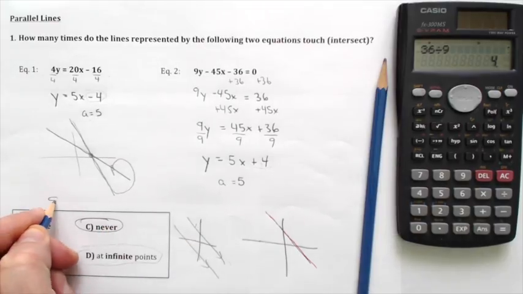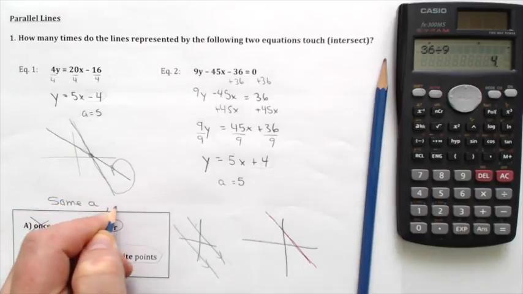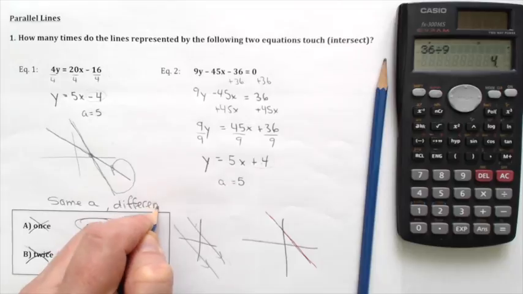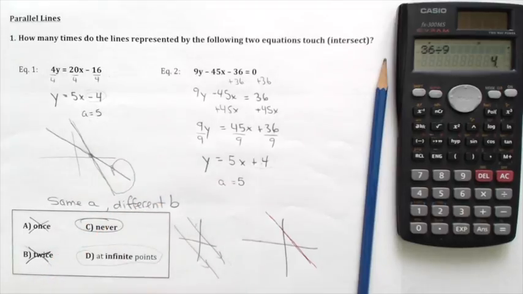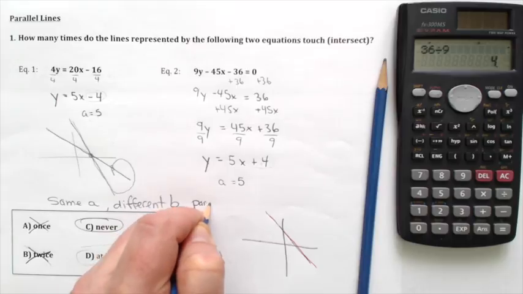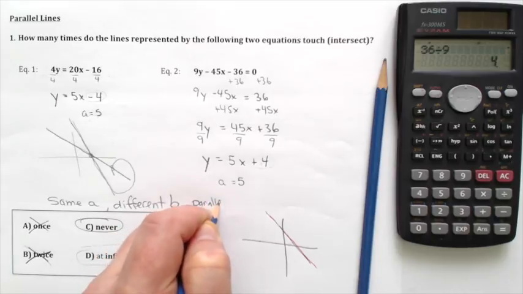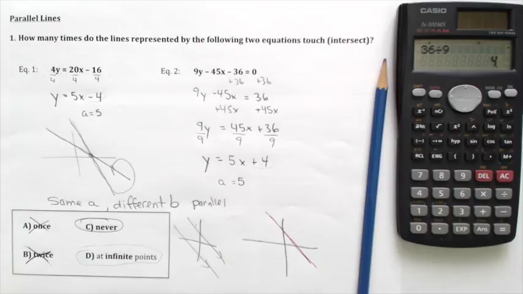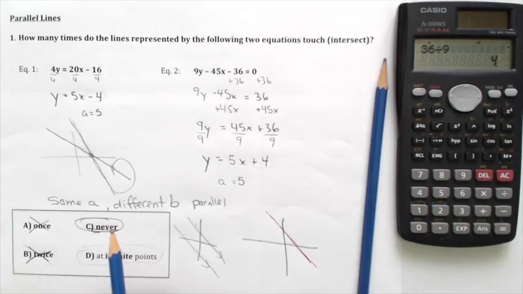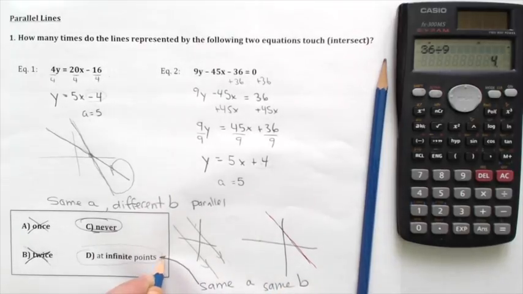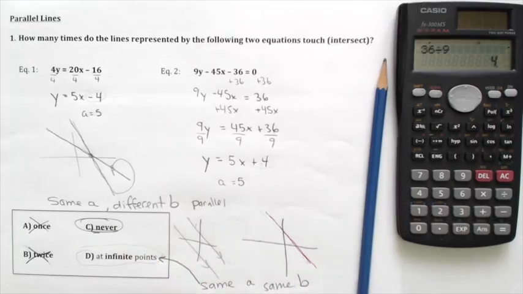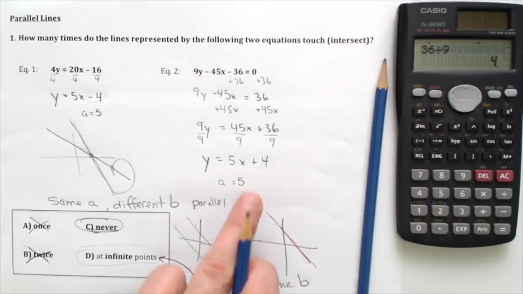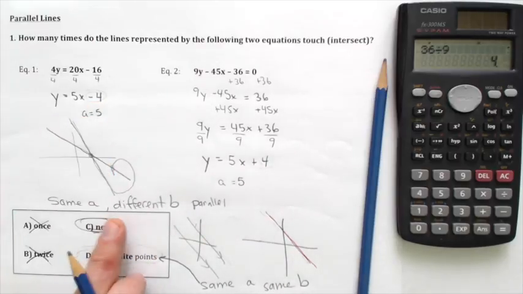If you've got same A with a different B, then you are dealing with parallel lines that never touch. If you had same A, same B, well, then you'd be dealing with lines that overlay each other and would have infinite solutions. But that's not the case because we can see our B's are different. We're dealing with same A, different B.